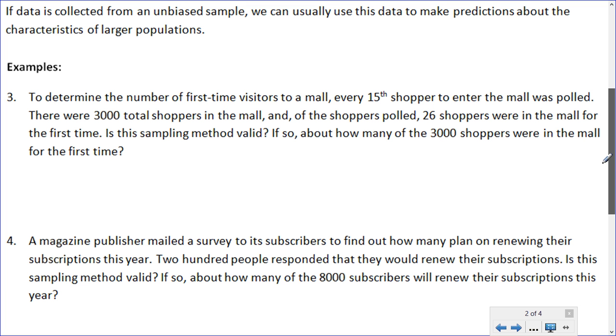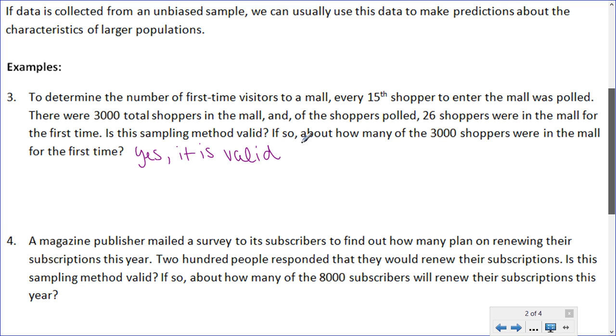Okay, so the first question is still asking us the same thing. Is this sampling method valid? Well, if we look at what happened, as people came into the mall, every 15th shopper was polled. So there's no preference given to any particular types of shoppers or anything like that. This would be another example of a systematic random sample because there's a set interval to which shoppers are polled. So is this method valid? Yes, it is valid. And again, that's because it's a systematic random sample.